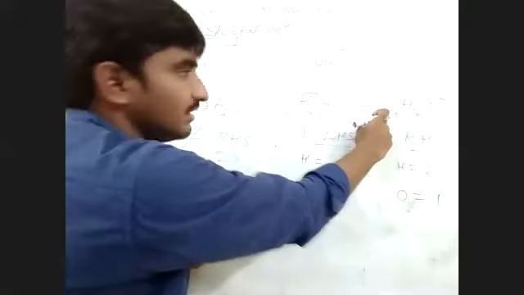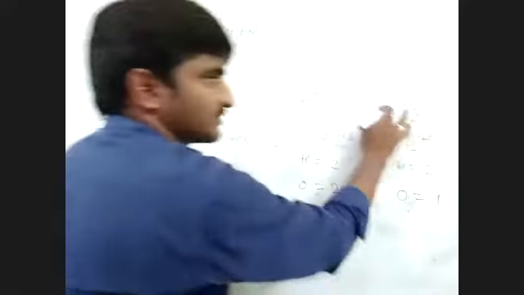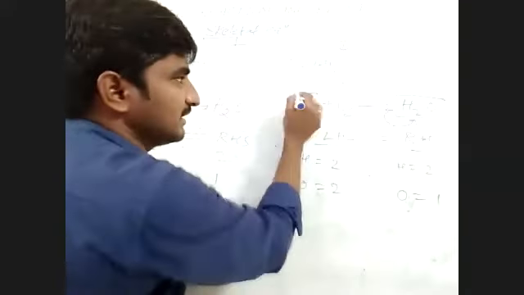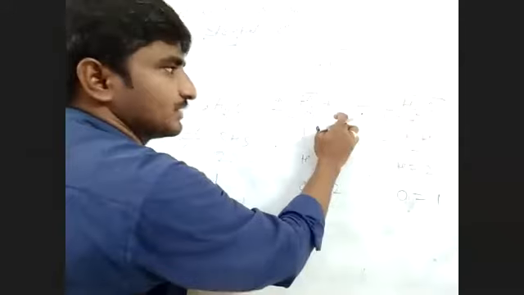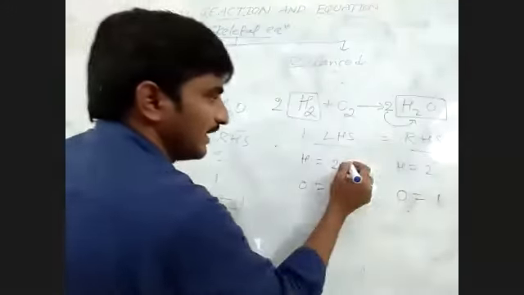Then how many hydrogens will be here? 2 times 2 is 4 hydrogens. That is the reason we keep 2 here. Okay, 4. How many oxygens? 2. Here oxygens plus, so hydrogens times 2.